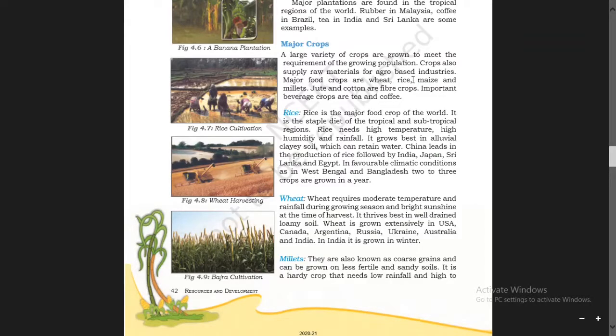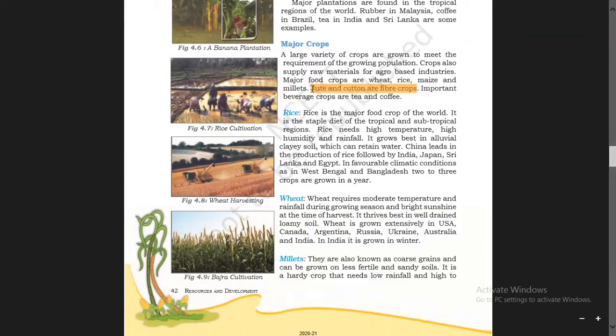Major food crops are wheat, rice, maize, and millets. Jute and cotton are fiber crops. Mark these two also. In your higher classes you will get another one called hemp, H-E-M-P, hemp. That is also a fiber crop. Jute and cotton, these are fiber crops.